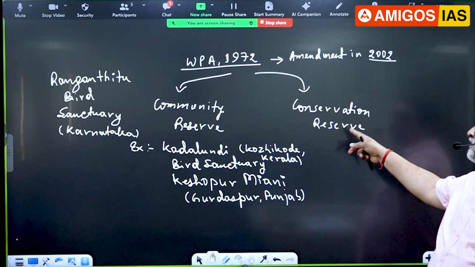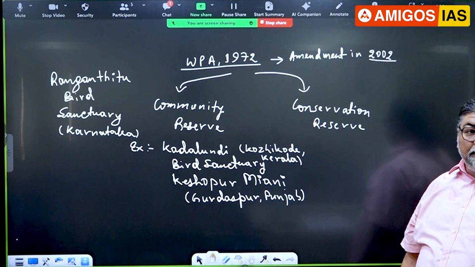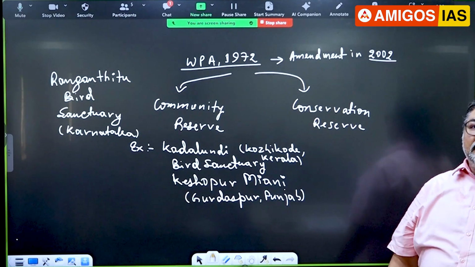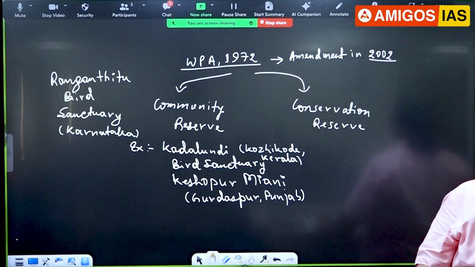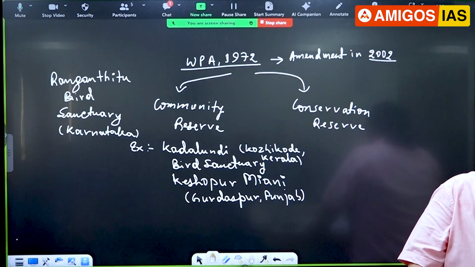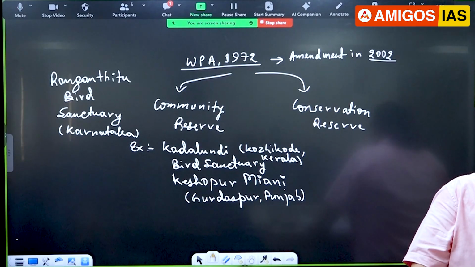But when you talk about a conservation reserve, what is it? It is land owned by the government, not by private people. Although the land can be used by local people, the ownership right is with the government. Now I'll give you one very important thing. Earlier, conservation reserve land was central government land, but now it has been amended to include state government land also. So it can be both state and central government land. Are you able to understand? Earlier it was central government land that people were using, but now state government land used by people can also be declared a conservation reserve.